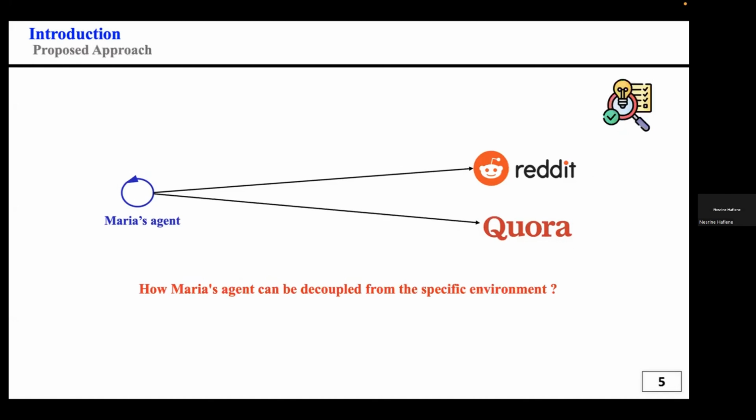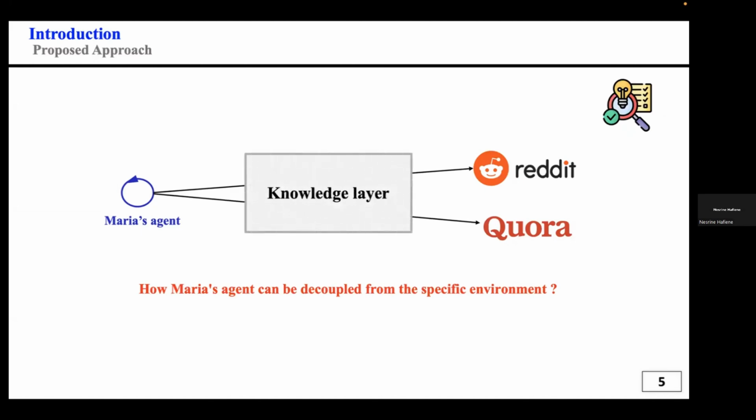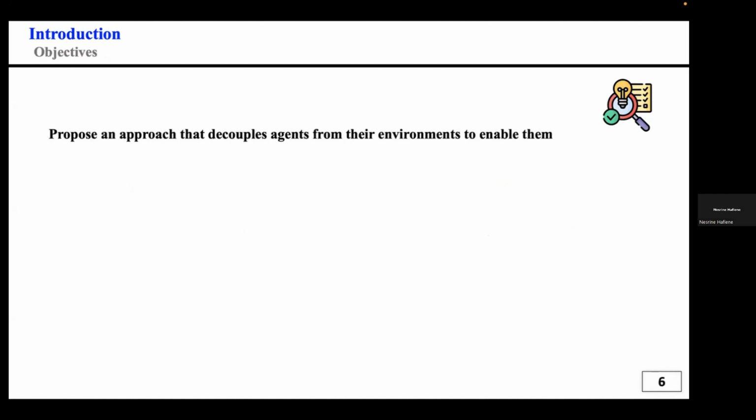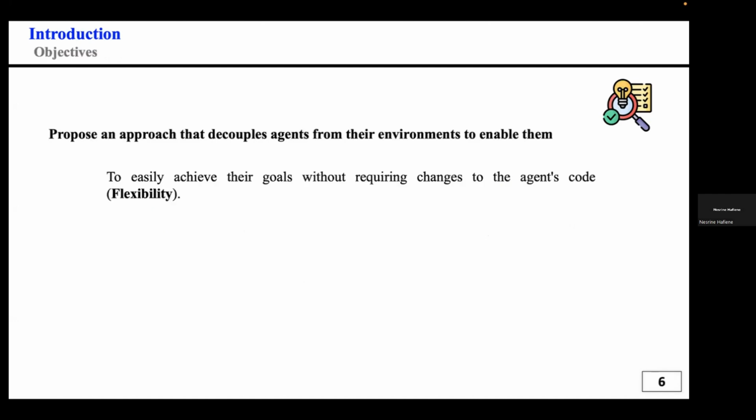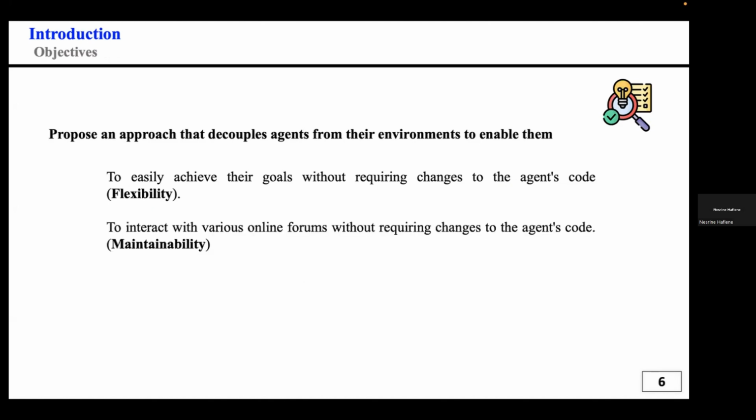To address this problem, we introduce here a knowledge layer in this paper that allows the agent to interact with any online forum, that can be Reddit, Quora, or LinkedIn, or any other forums, without the need for hard coding the agent to interact with those online forums. The proposed approach decouples agents from their environment and enables them to easily achieve their goals without requiring change to the agent code. This is for flexibility.